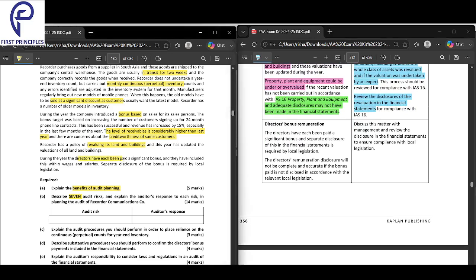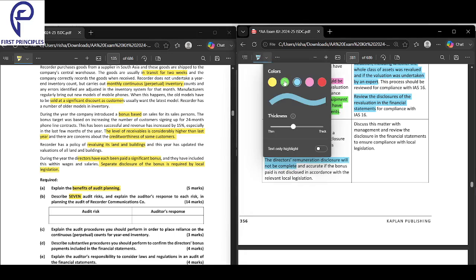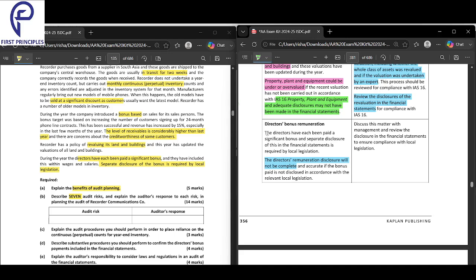During the year, directors have been paid a significant bonus and they have included this within wages and salaries. Separate disclosure is required by local legislation. So basically, local legislation requires a separate disclosure. So there's a risk that the director's disclosure is incomplete. That is the risk: there's a chance that the director's remuneration was not disclosed.